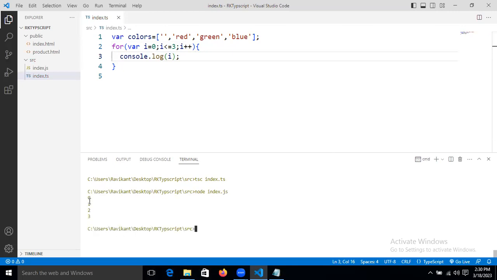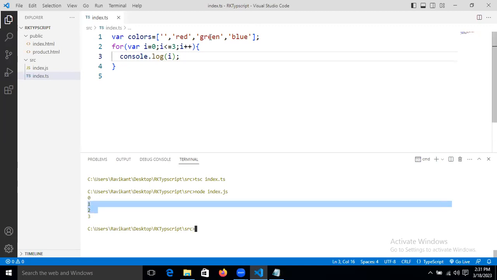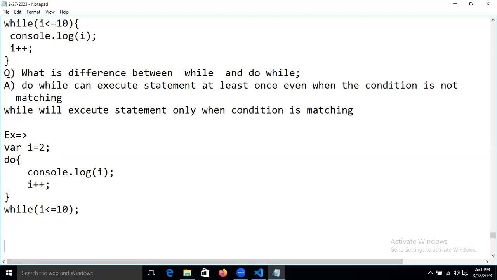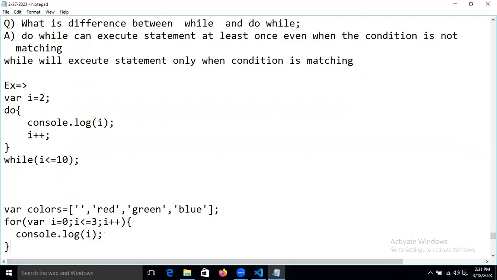Now 0, 1, 2, 3. But it's printing the index numbers, and we want these values. So if we know the size and want to iterate like that, we will use the for condition, guys.